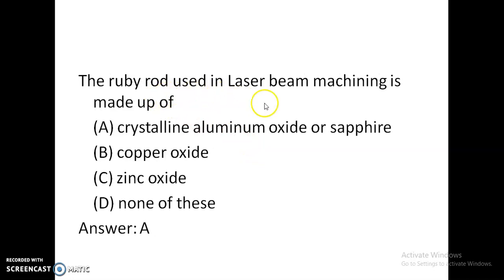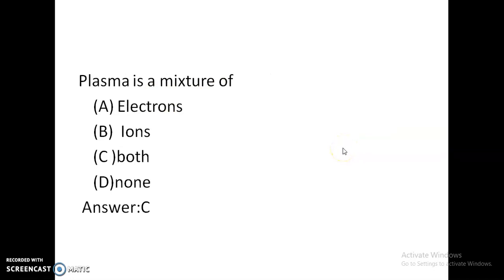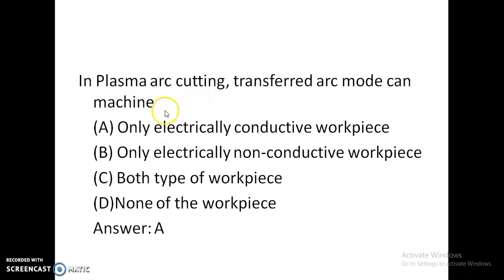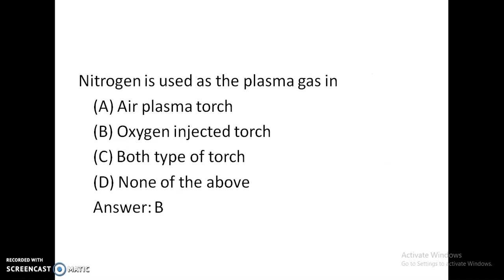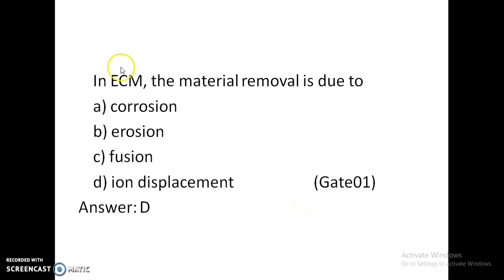Ruby rod used in laser beam welding machine is made of crystalline aluminum oxide or sapphire. Plasma is a mixture of both electrons and ions. In plasma cutting, transferred arc mode can machine only electrically conductive workpiece. Nitrogen is used as a plasma gas in oxygen injected torch. Okay, next.